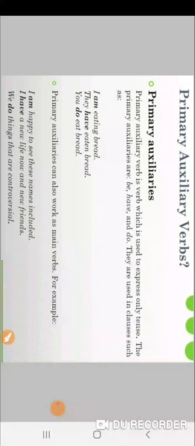Primary auxiliaries sometimes work as a main verb also. For example, I am happy to see these names included. I have a new life now and new friends. We do things that are controversial. So sometimes primary auxiliaries also work as the main verb.